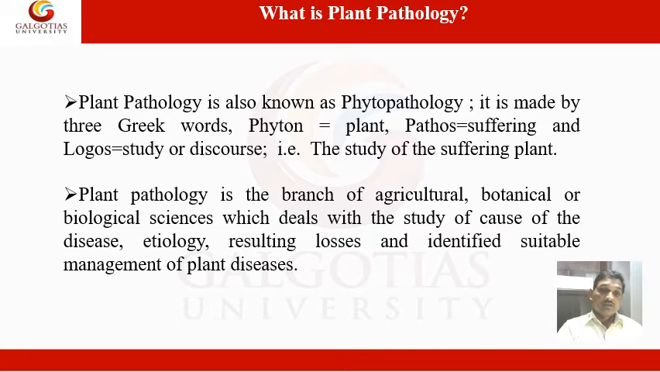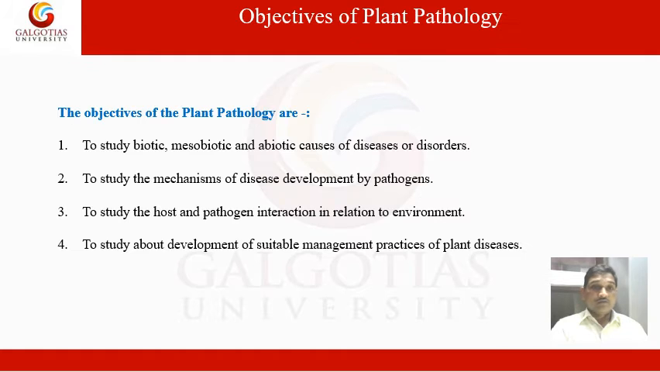You can define plant pathology as the branch of agricultural, botanical or biological science which deals with the study of the cause of diseases, etiology, the resulting losses, and identifying suitable management practices. Now, objectives of plant pathology.